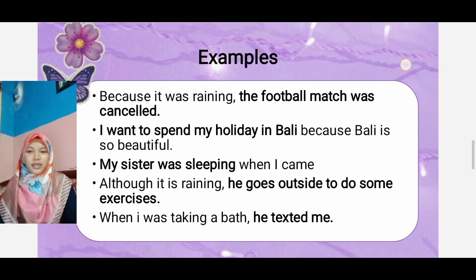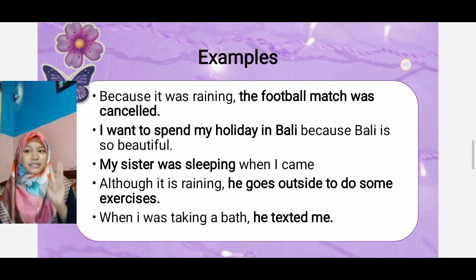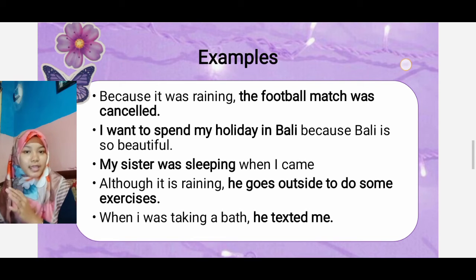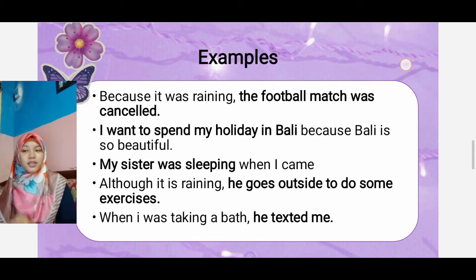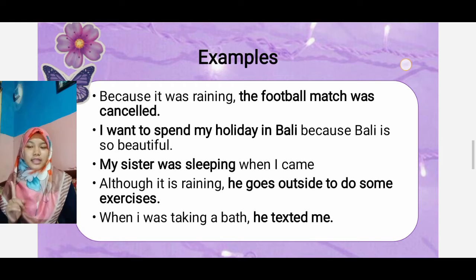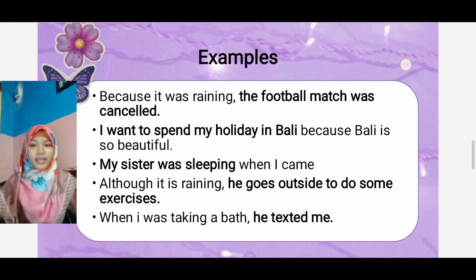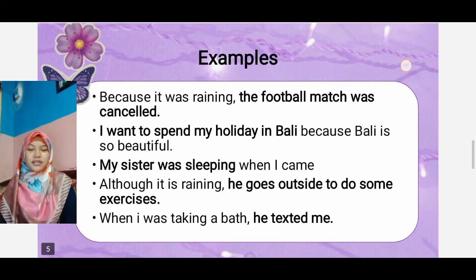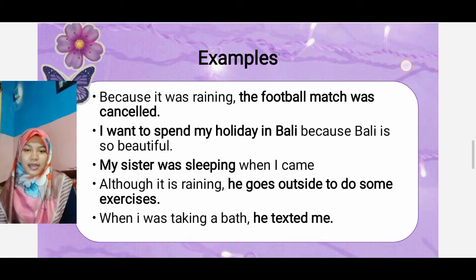Okay, and without a comma, remember. And the third is, my sister was sleeping when I came. My sister was sleeping is an independent sentence, but when I came is a dependent clause.